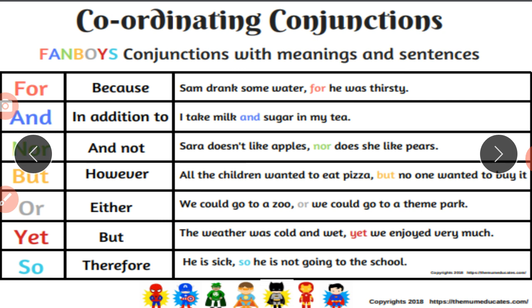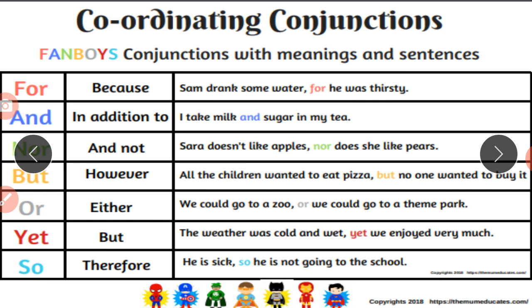Here is the meaning of that word. But, here we are using but as however. All the children wanted to eat pizza, but no one wanted to buy it. Right? So but means however. However, no one wants to buy it. Why then does no one want to buy it? But is used here. So that is called the coordinating conjunction.